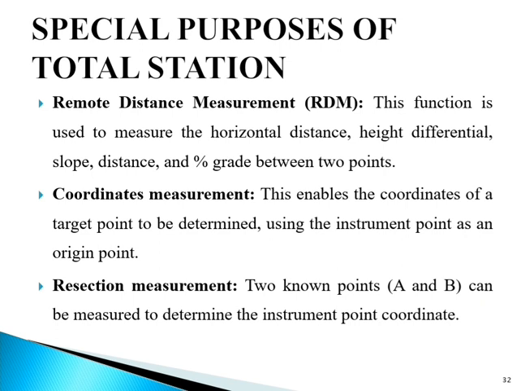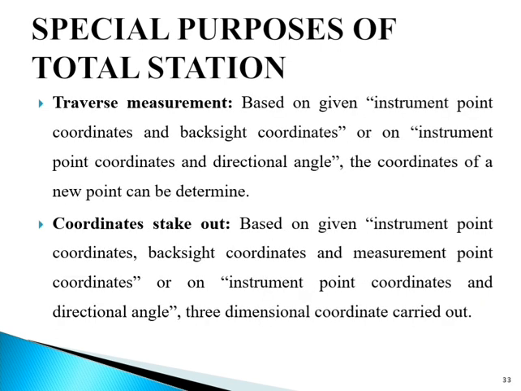Next is resection measurement. Two known points, say A and B, can be measured to determine the instrument point coordinates. Next is traverse measurement. Based on given instrument point coordinates and backside coordinates, or on instrument point coordinates and directional angle, the coordinates of new points can be determined.